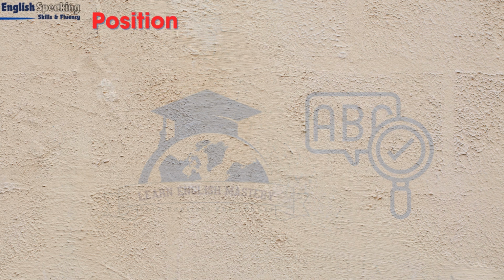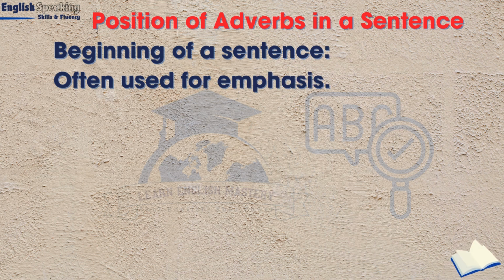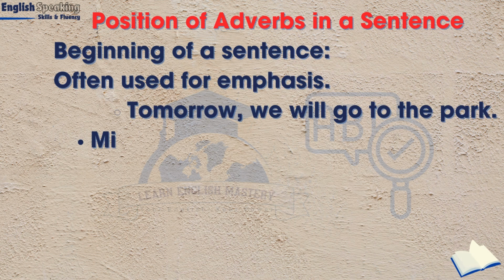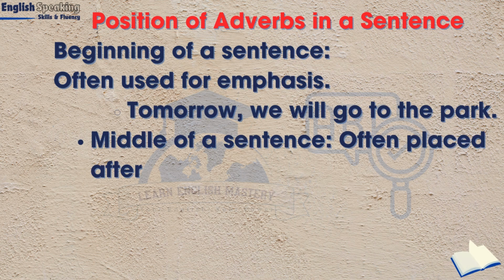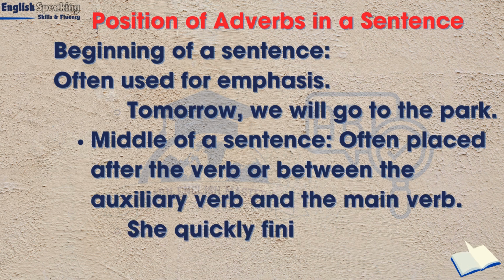Position of adverbs in a sentence. Beginning of a sentence, often used for emphasis: Tomorrow, we will go to the park. Middle of a sentence, often placed after the verb or between the auxiliary verb and the main verb: She quickly finished her homework.